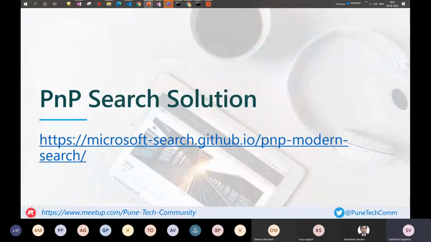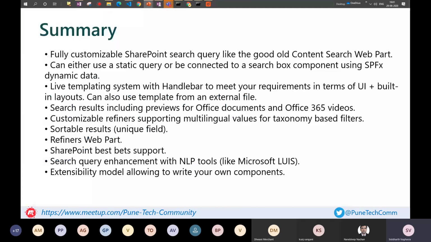Okay, now coming to the PnP search solution. So this is not directly related to SPFx, but this is a repo which is available, developed by the community, which will give you a search solution based on the modern search, right?